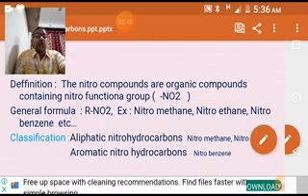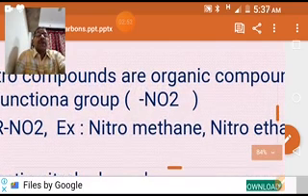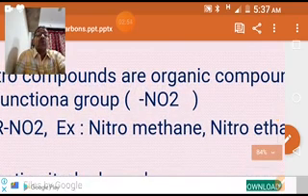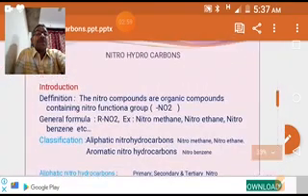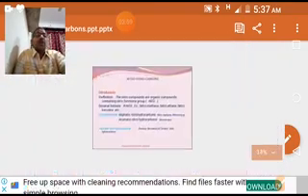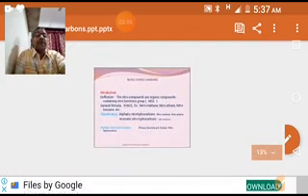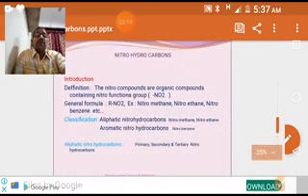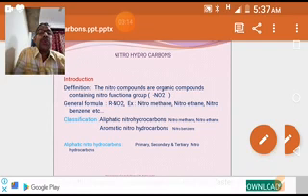So the NO2 group is the functional group. Examples are nitromethane, nitroethane, and nitrobenzene, different examples for nitro compounds.